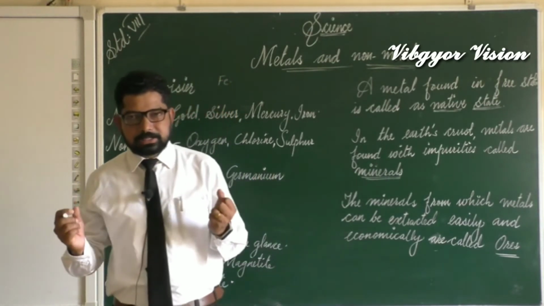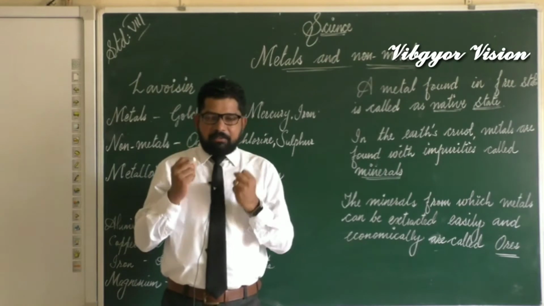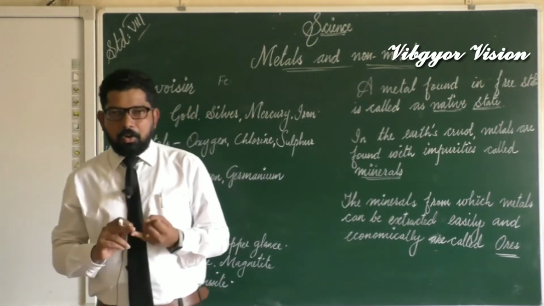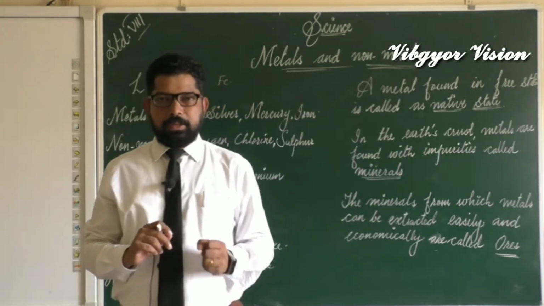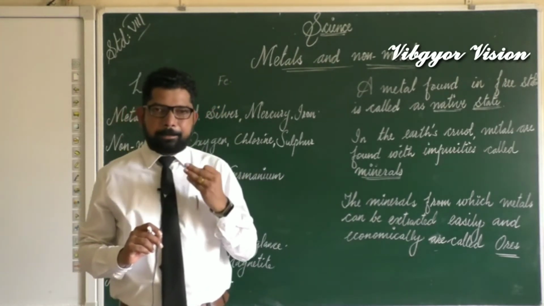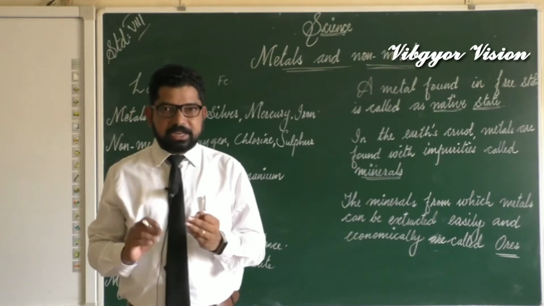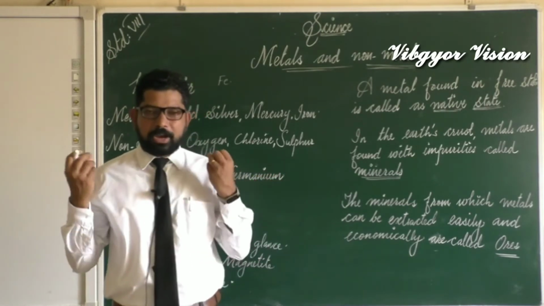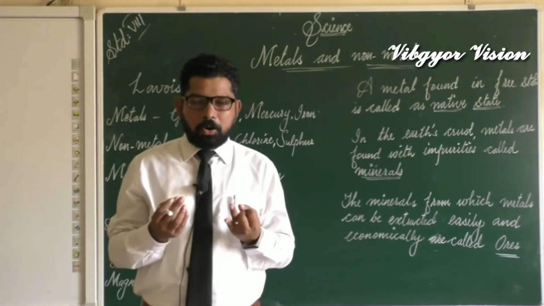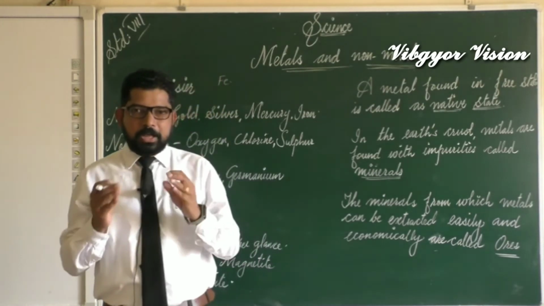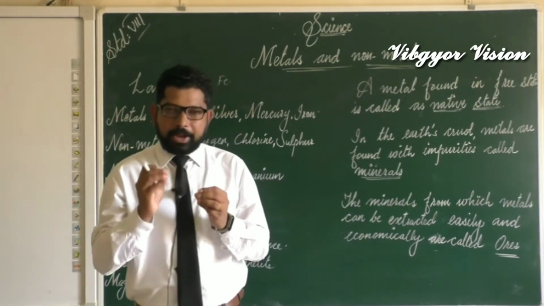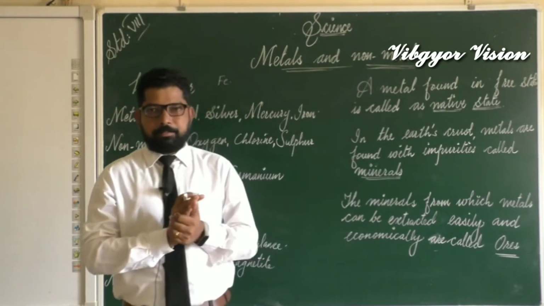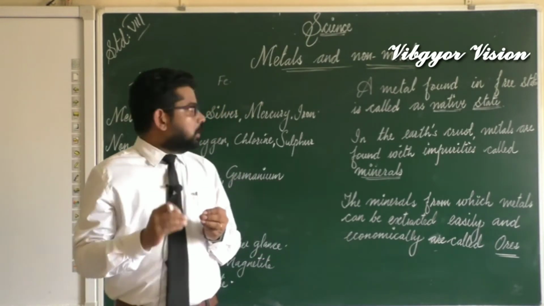Can you give examples? The metals which are available in free state are gold, platinum, silver, etc. These metals are present in the free state. They are not present in combined form. Have you heard about gold oxide or gold chloride? We have not seen them, because gold is present as gold, and platinum is present as platinum. They are present in free state.